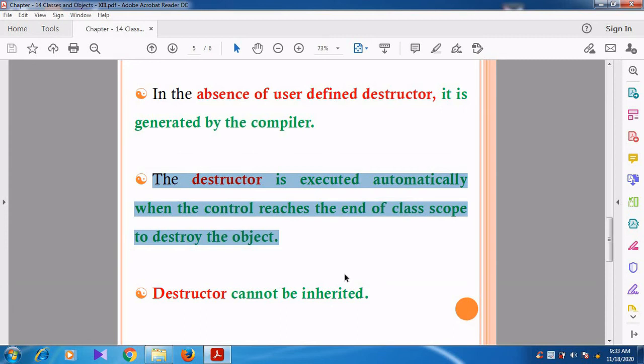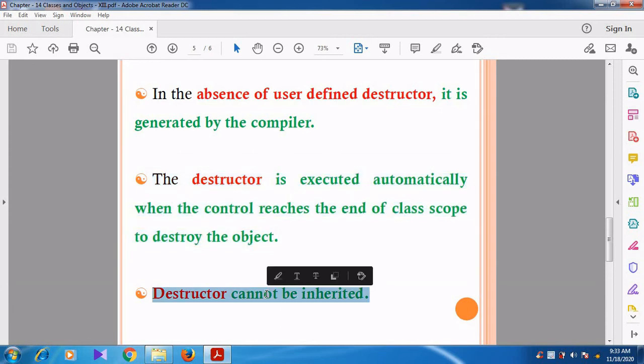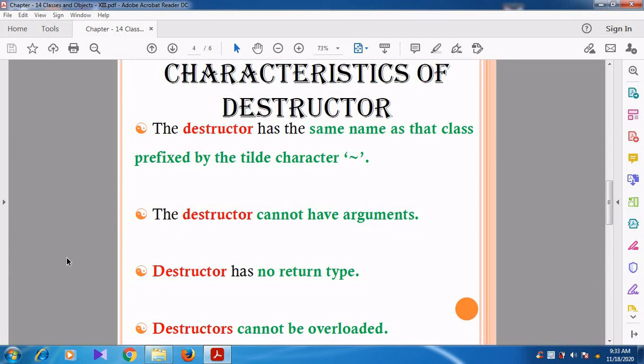Can you understand, students? Then destructor cannot be inherited. Destructor cannot be inherited. So, students, these are the 7 points I have explained.